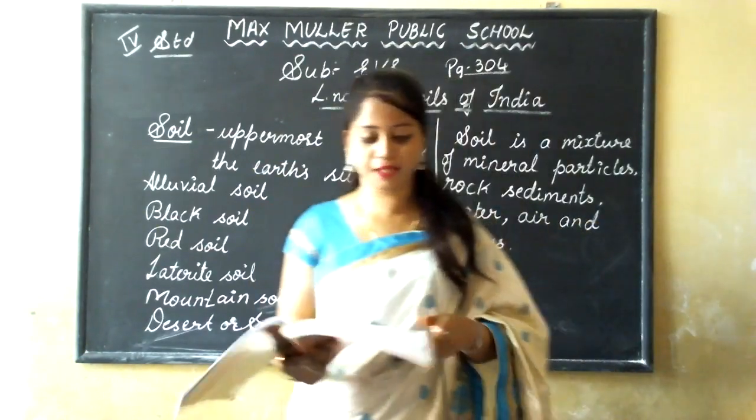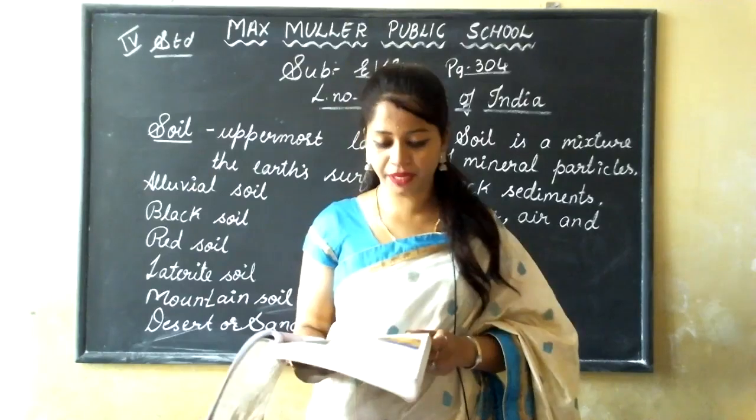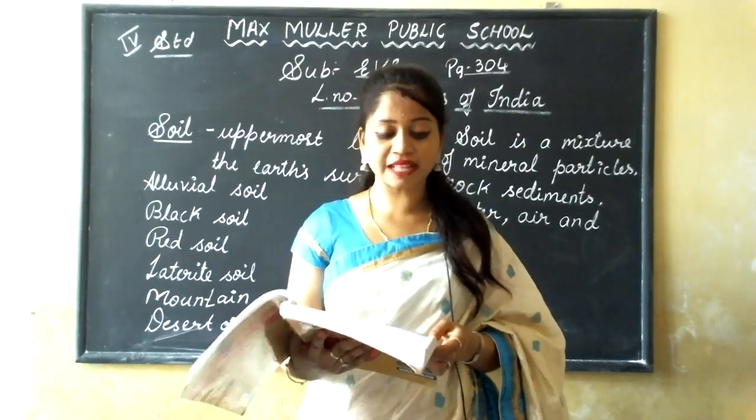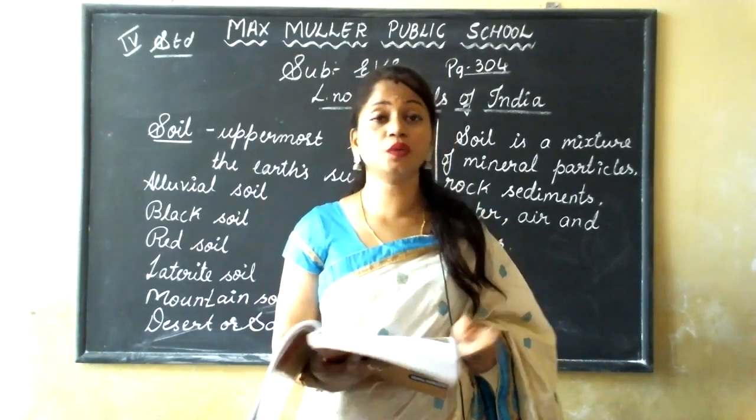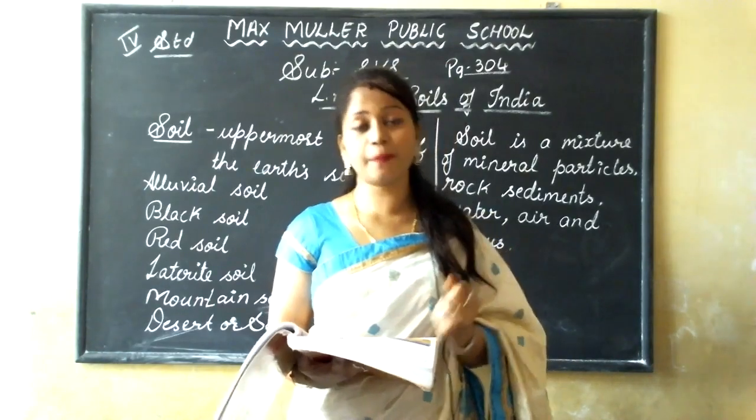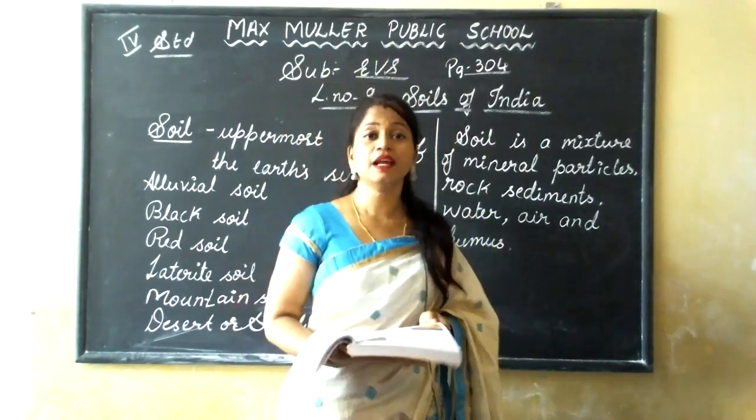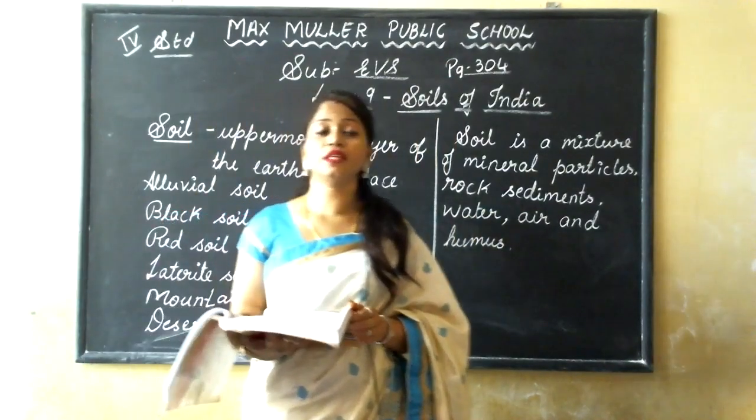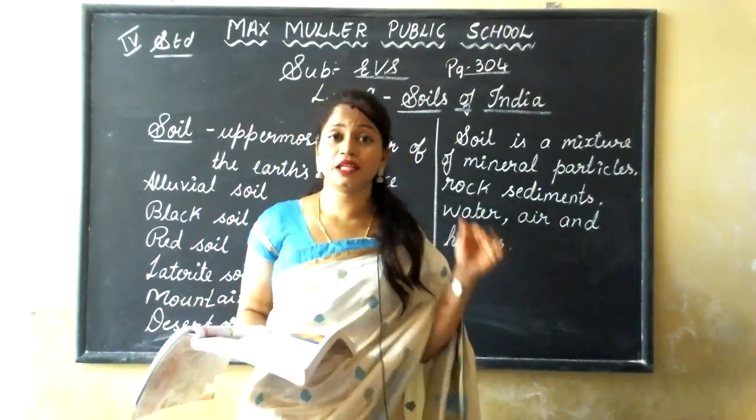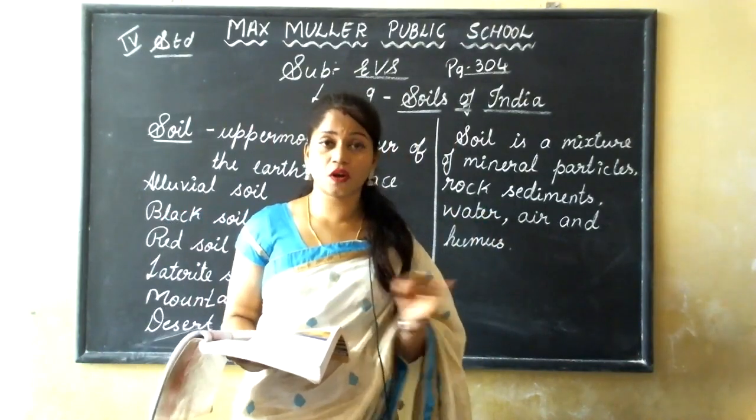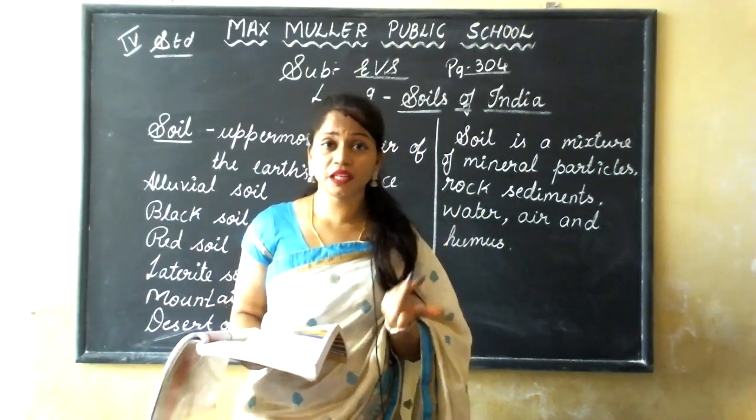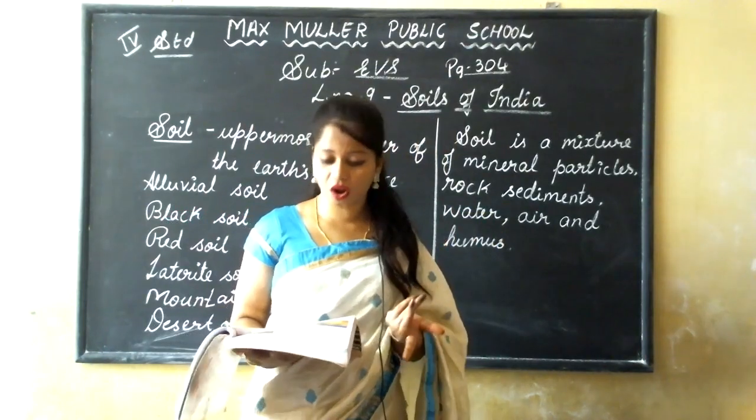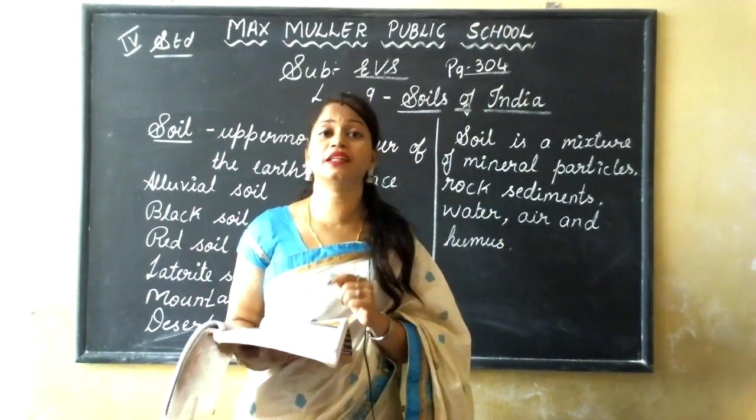Now the last topic of this soil lesson is conservation of soil. How to conserve? The upper fertile layer of soil gets loose due to cutting down of trees. This upper layer of the fertile soil is getting lost. It is getting lost by what? Due to cutting down the trees.